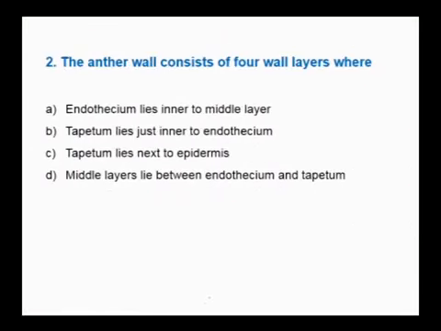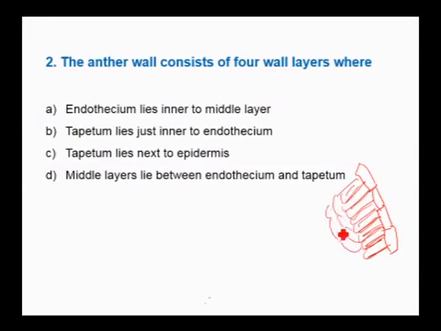Next question. The anther wall consists of 4 wall layers. If you take the anther wall, the outermost layer is the epidermis, a protective layer. Then the second layer is endothecium, which has radially elongated cells with hygroscopic lateral walls which absorb water, then the middle layer of cells which store food, and the last layer, the tapetum.